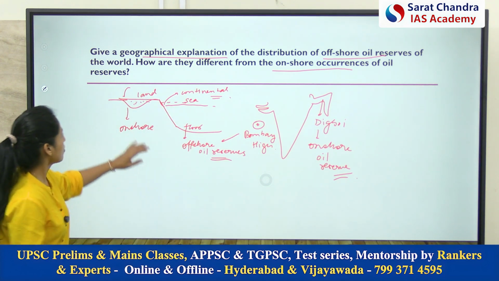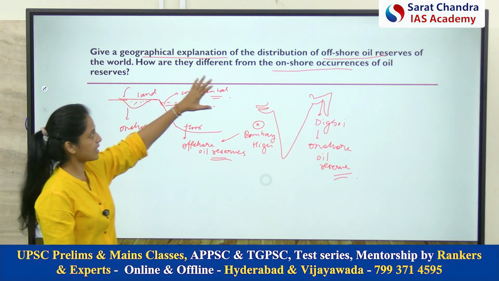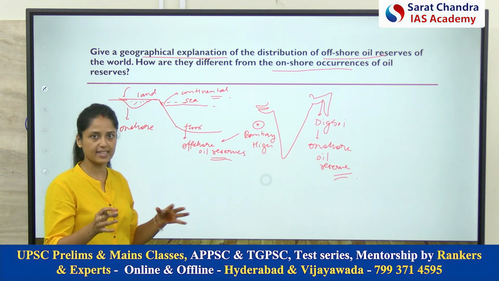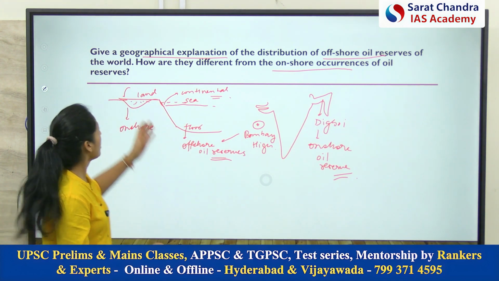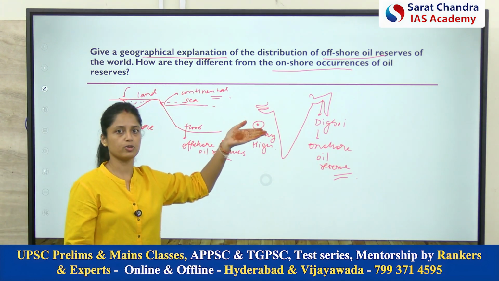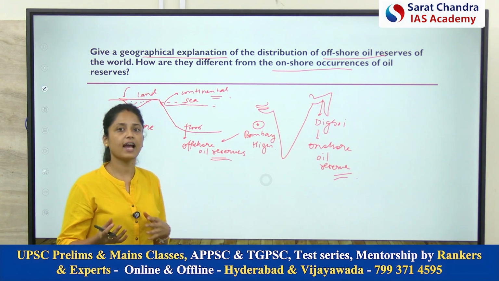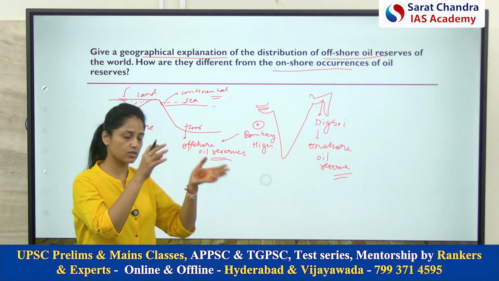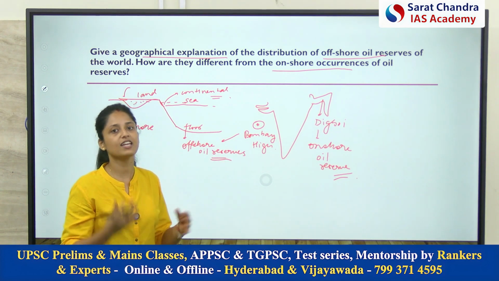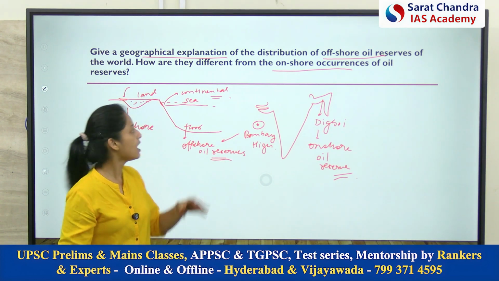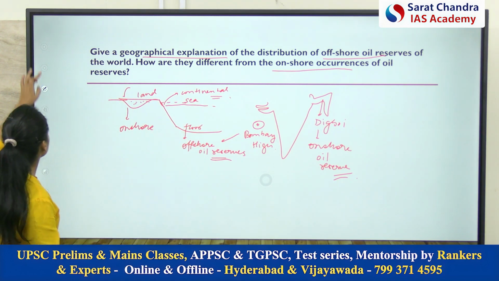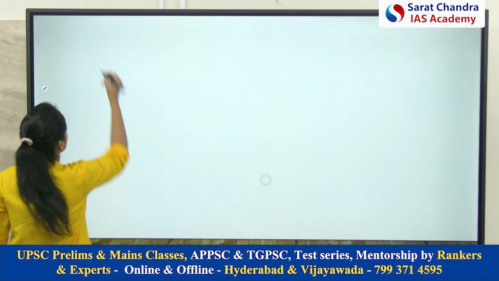Now the question is not just asking about the distribution of oil reserves. That means you have to make the map, but not just the map. It is asking about the geographical explanation of the distribution. That means you must have an idea about why a particular reserve is at a particular region. So you must have the reasons, the conditions under which offshore oil reserves are formed. So let's discuss the conditions first.